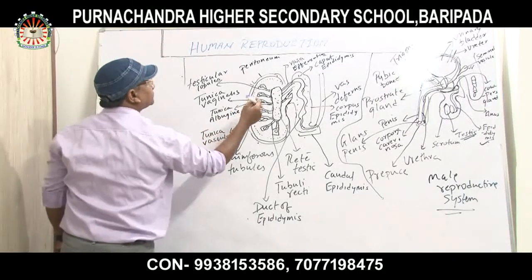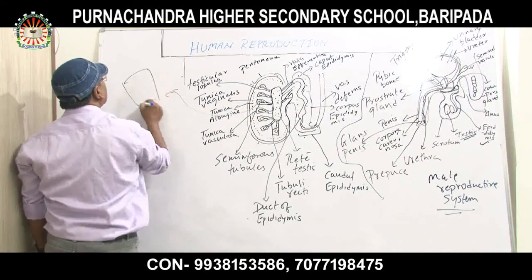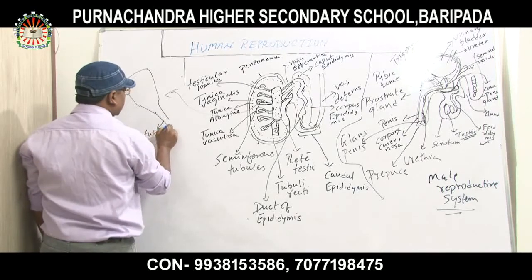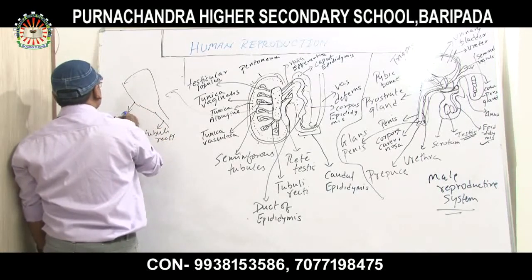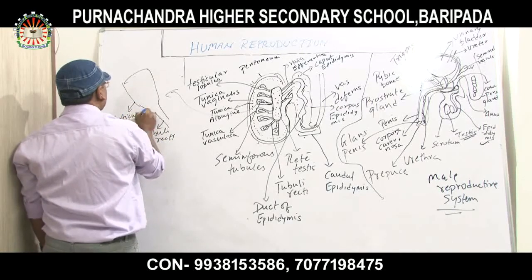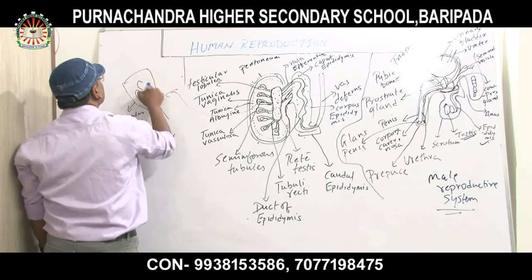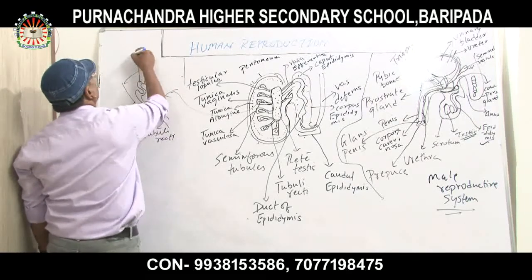Now first I am showing you the testicular lobule. This is the structure of the testicular lobule, and this is the tubuli recti. And these are the seminiferous tubules, 3 to 4 seminiferous tubules.